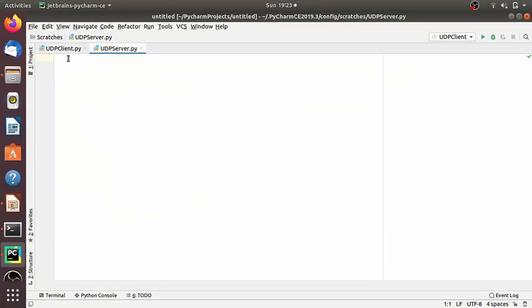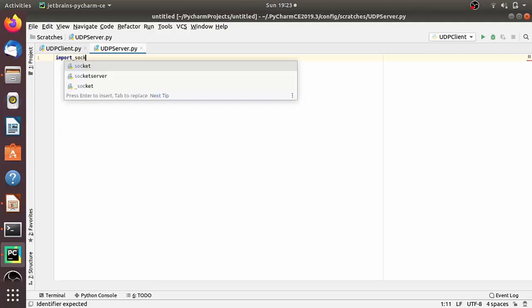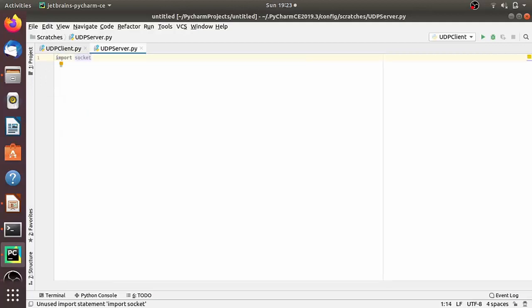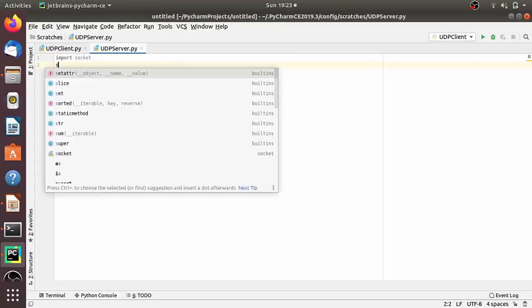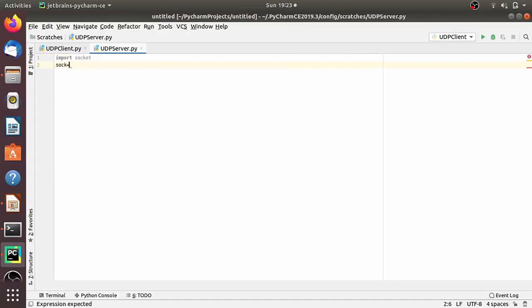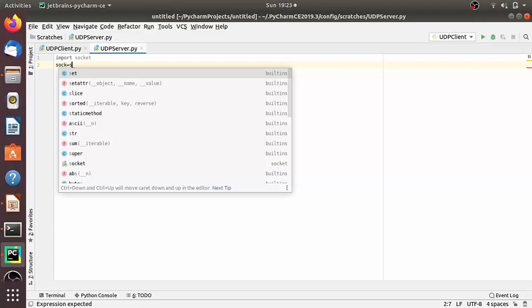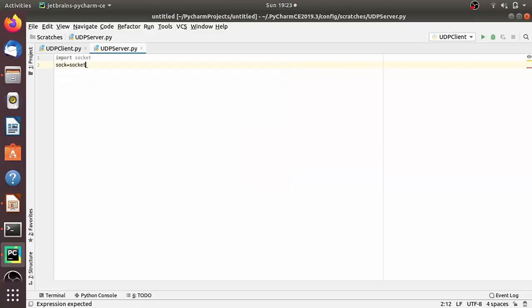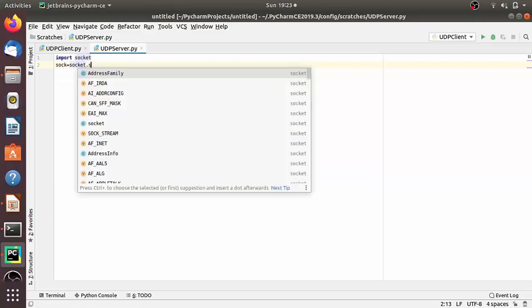As we all know, first we have to import the socket module. Now, let's create the socket object. So sock is equal to socket.socket. Here we have to pass two arguments.